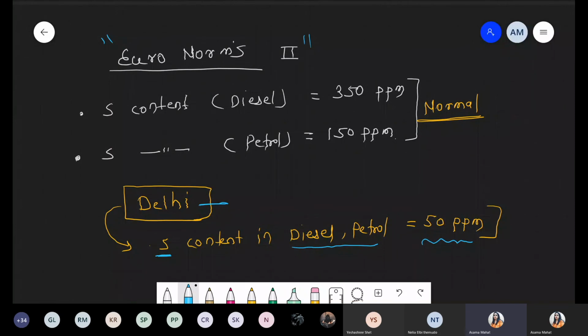Can you tell me which is costlier, petrol or diesel? Which has the higher cost, petrol or diesel?